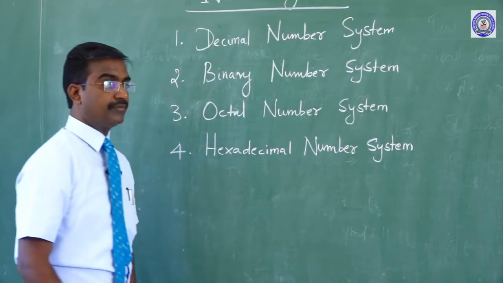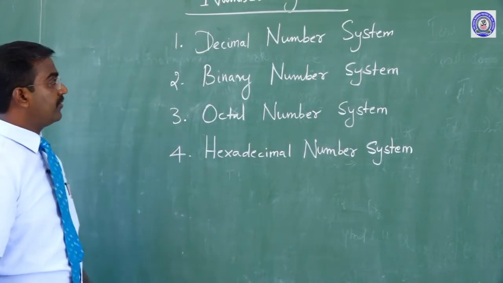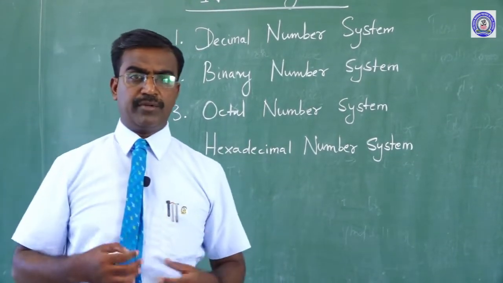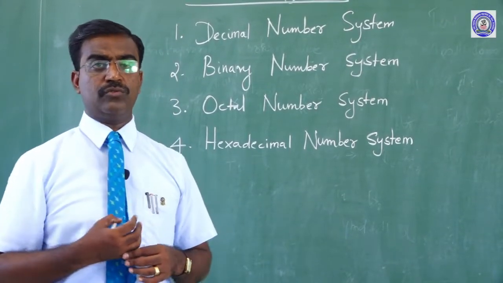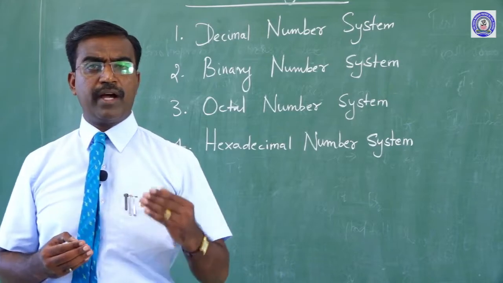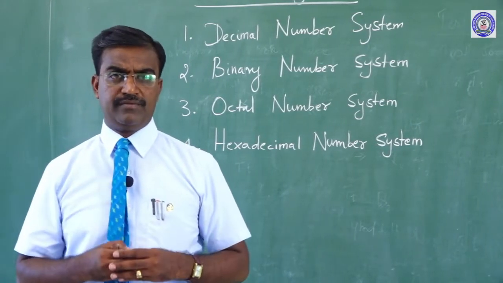Are you clear? There are 4 types of number systems that we will use in computer language and in mathematics also. I will explain them one by one, deeply.